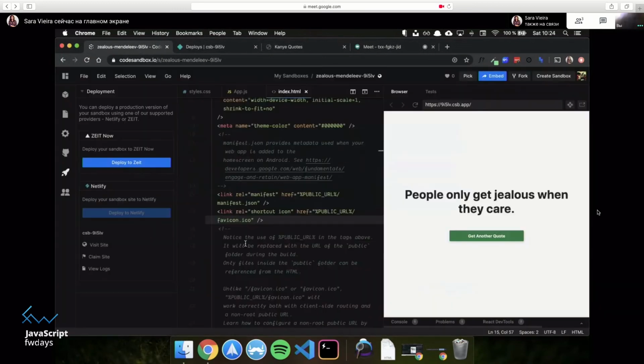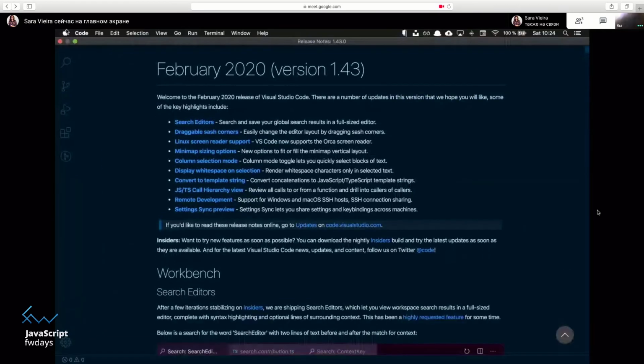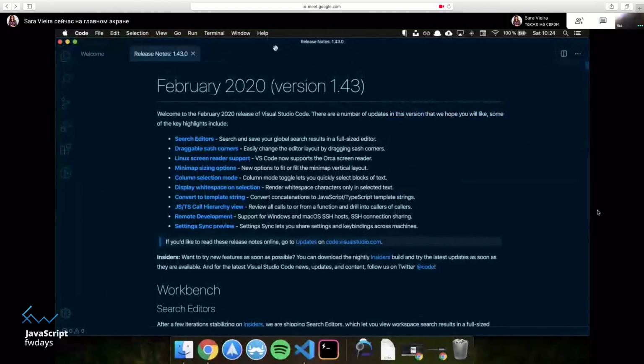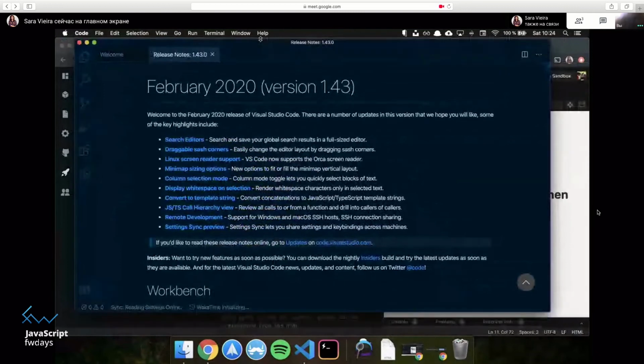For example, the thing that we're editing here is basically VS Code. It's not basically VS Code, it's actual VS Code, because the reality is, I just got the release notes. That's nice. This is exactly what I needed right now. Thank you, VS Code. So as you can see, this is literally VS Code.